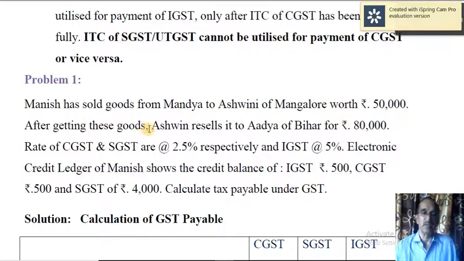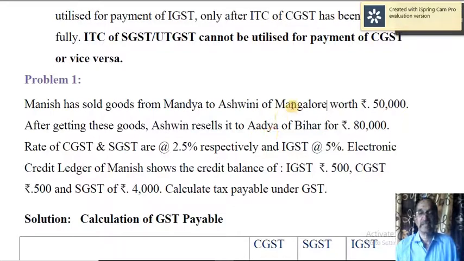After getting these goods, Ashwin resells it to Adya of Bihar. So this supply is interstate. See, Ashwin is from Mangalore, that is Karnataka, and Adya is from Bihar, and therefore that is interstate supply.